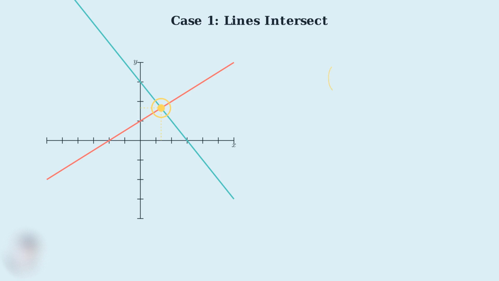Now we need to read the coordinates of this intersection point carefully. We can see that the x-coordinate is approximately 1.33 and the y-coordinate is approximately 1.67. For exact values, this point is at 4/3, 5/3. To verify this solution, we must substitute these x and y values back into both original equations. If both equations are satisfied, then we have found the correct solution to our system.